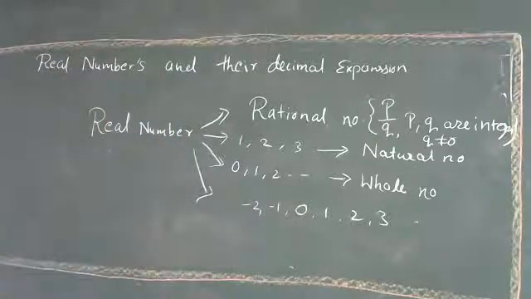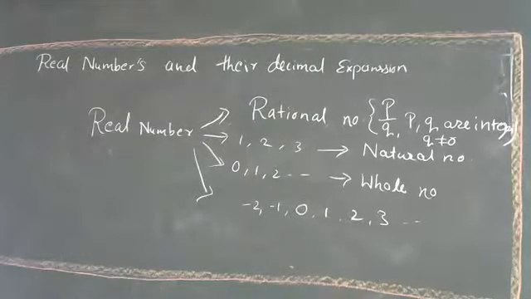Then what is an irrational number? No one knows?